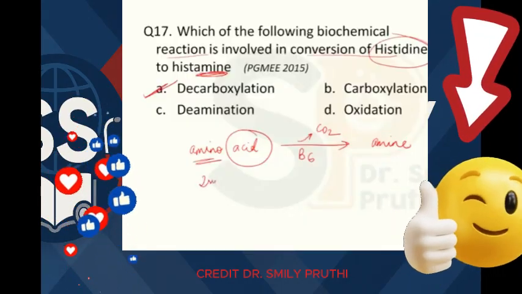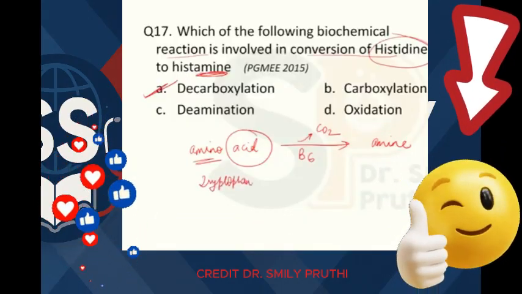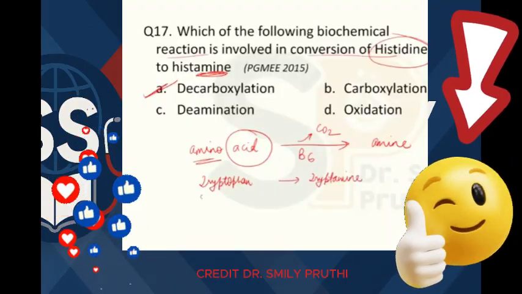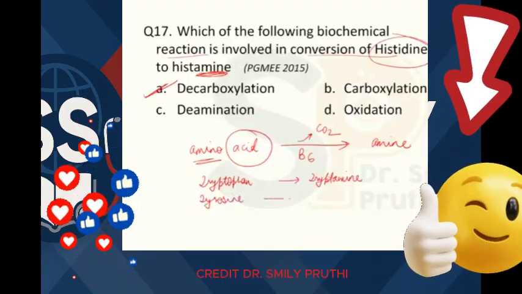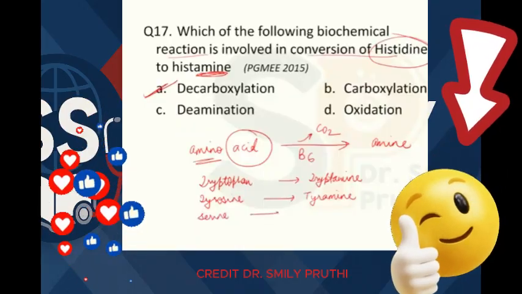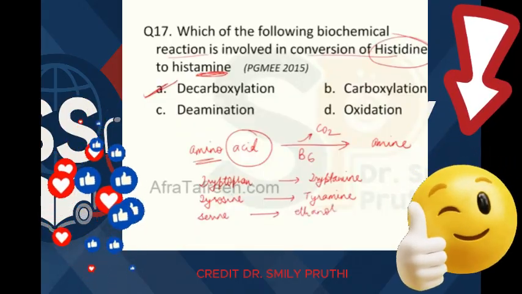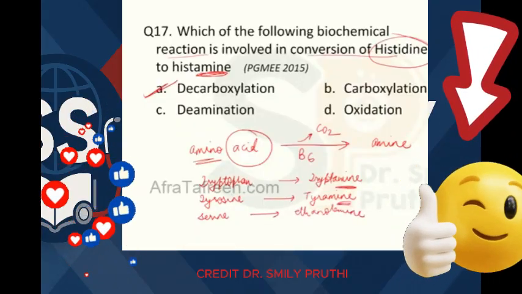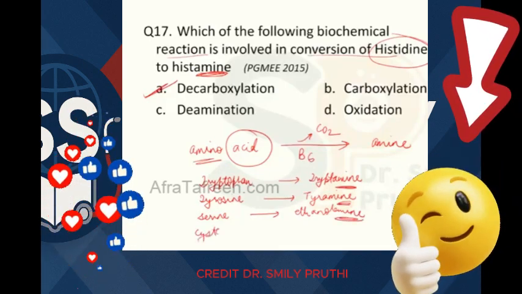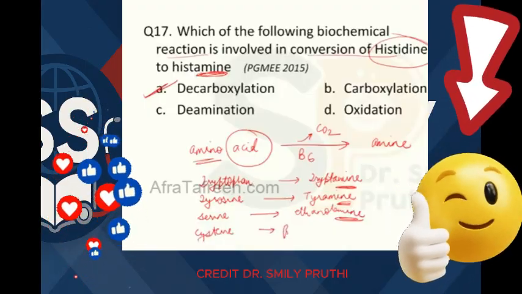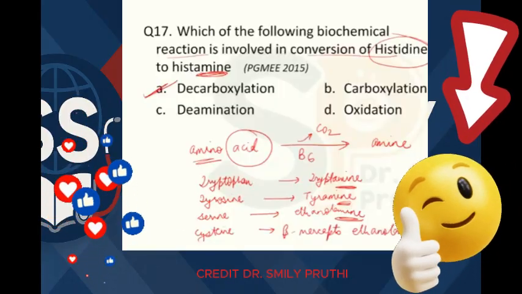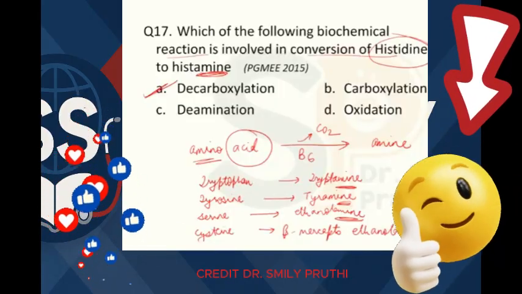Other examples I'm going to take: tryptophan will be converted to tryptamine, tyrosine to tyramine. Then next is serine to ethanolamine. See, amine is written in all these names, right? You know why. Then cysteine gets converted to beta-mercaptoethanolamine. So all these are examples of simple decarboxylation, right?